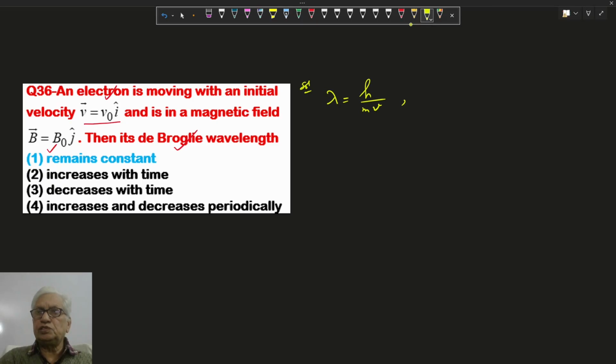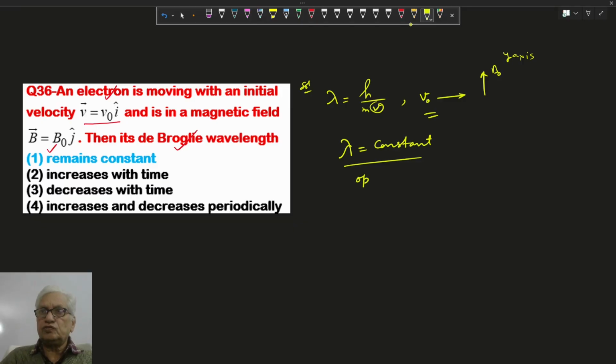No magnetic field can change the kinetic energy as well as the speed; it can change only the direction. So if speed remains the same, then v is same, m is same, h is same, so lambda is a constant quantity. It is not changing at all. So option 1 is correct.